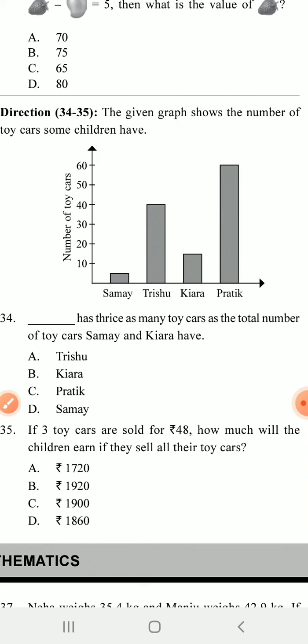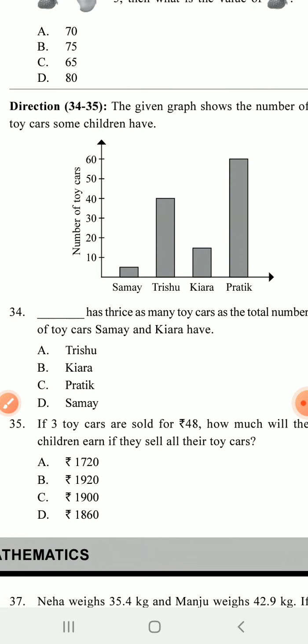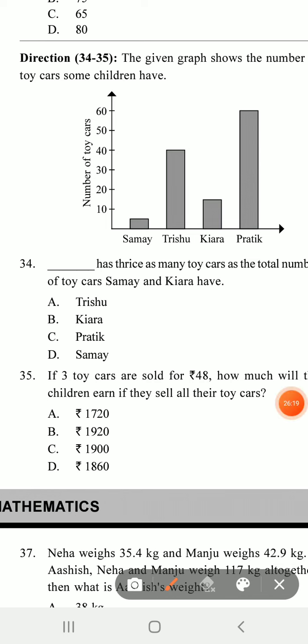You can easily find out the number of toys because all the bar graphs are given. Here Trisu is 40, Kaira is 20, Pratik is 60, and Samay is maybe less than 10. You have the idea about it and you can easily find out the relations. So 34, C. C is the answer, Pratik.